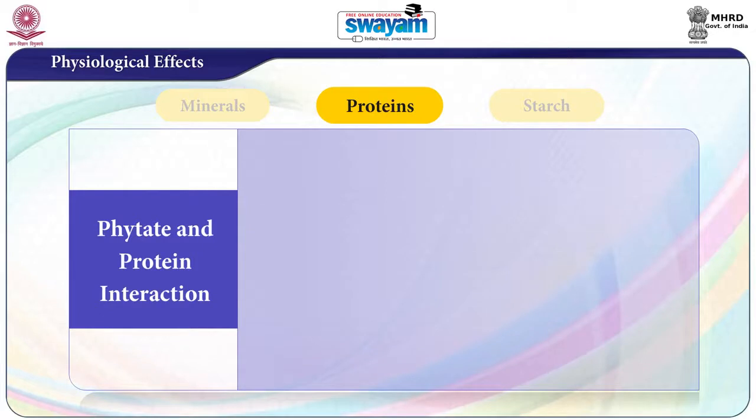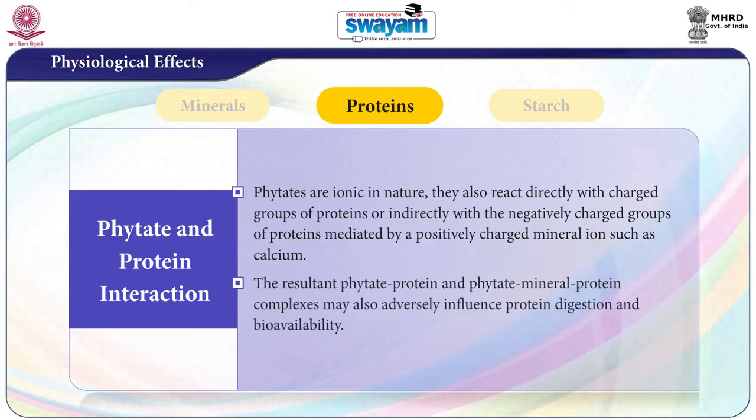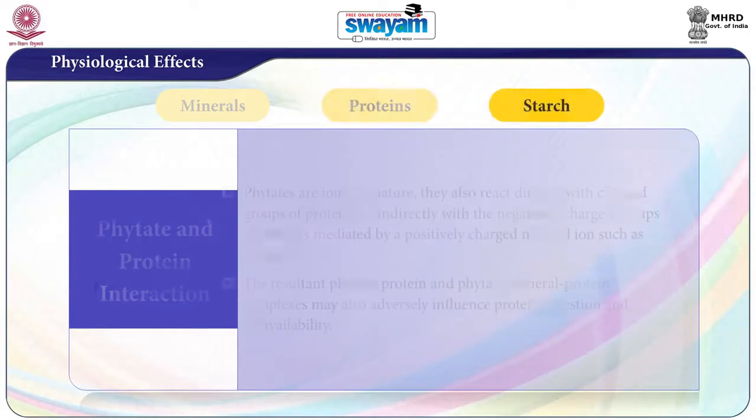Next, phytates and protein interaction. Phytates are ionic in nature. They react directly with charged groups of proteins or indirectly with the negatively charged groups of proteins mediated by a positively charged mineral ion such as calcium. The resultant phytate protein and phytate mineral protein complexes may also adversely influence protein digestion and bioavailability.